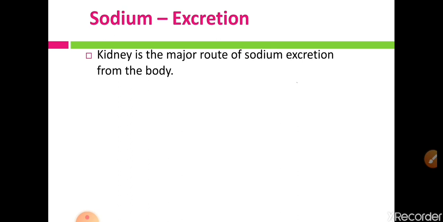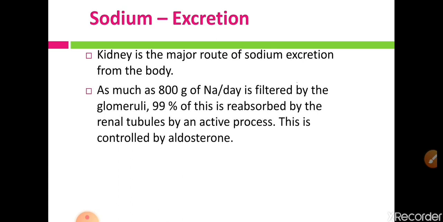One important hormone responsible for sodium excretion and absorption in the kidney is aldosterone. As much as 800 grams of sodium per day is filtered by the glomeruli, and 99% of this is reabsorbed by the renal tubules by an active process, which is controlled by the aldosterone hormone.